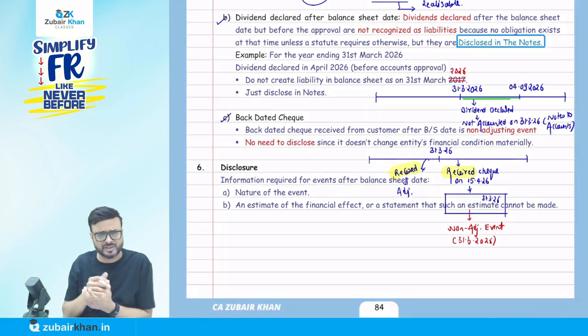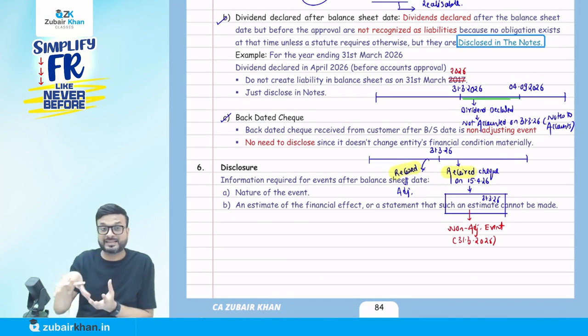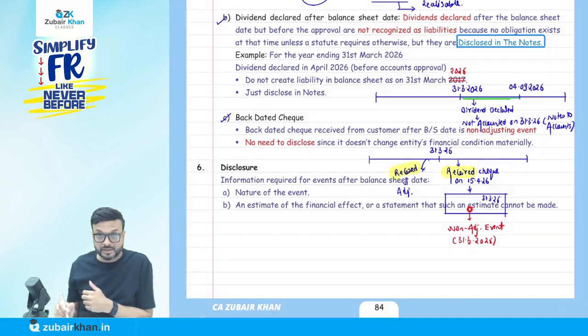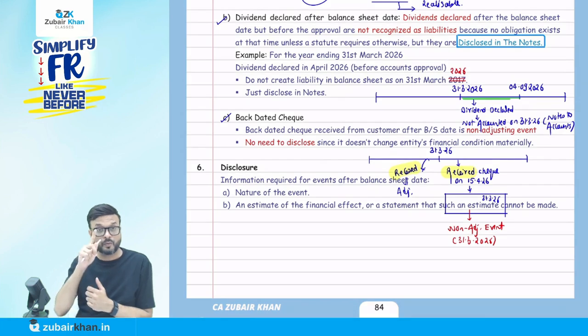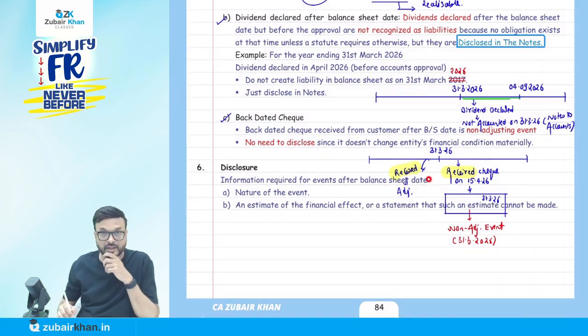Okay. And it is also not material. I will tell you why. One example will come here. In case of a non-adjusting event, we will disclose it in the approving authority's report, the directors' report. It is not relevant, I will tell you why. I will explain it through the accounting entries. Don't worry, I will discuss it with you here. Okay. So remember this point.